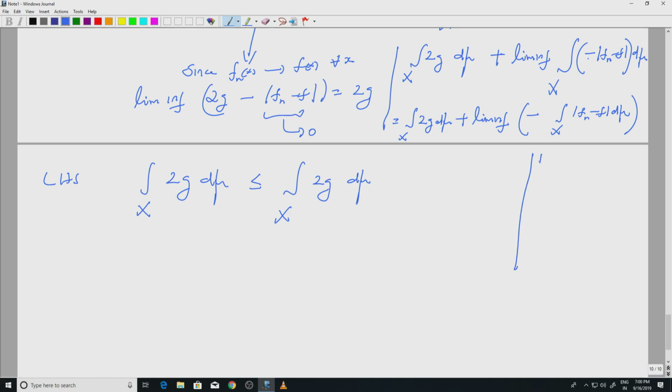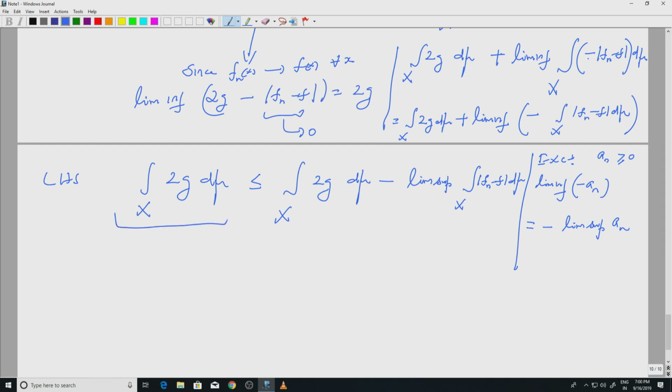So, here is a simple exercise: I take a positive sequence a_n and I take the lim inf of minus a_n. This is minus the lim sup of a_n. So, applying that, we will get minus the lim sup of the integral over X of |f_n - f| dμ. So, this is the inequality we have.